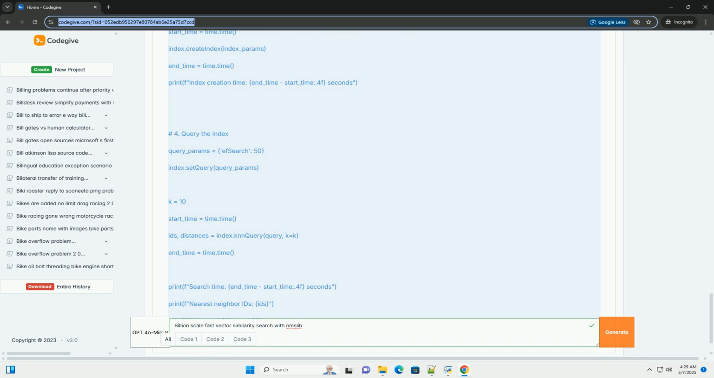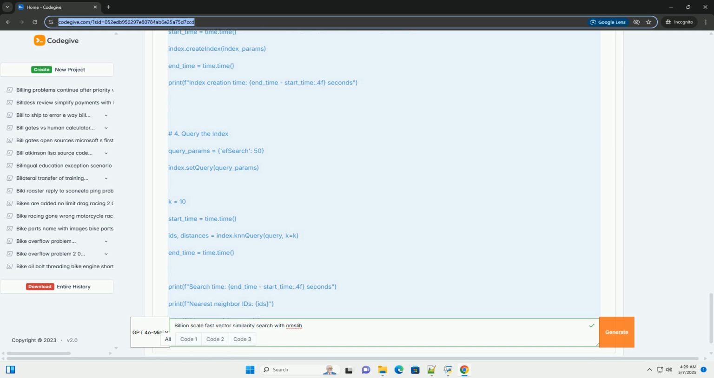Scaling to a billion vectors. Now let's address the key challenges of scaling to a billion vectors. 1. Memory. Quantization: NMSLIB supports quantization. Quantization reduces the memory footprint of each vector by storing it with fewer bits. For example, you can use 8-bit or 4-bit quantization. This can significantly reduce memory usage at the cost of a slight decrease in accuracy. NMSLIB supports PQ, product quantization, and other quantization methods.